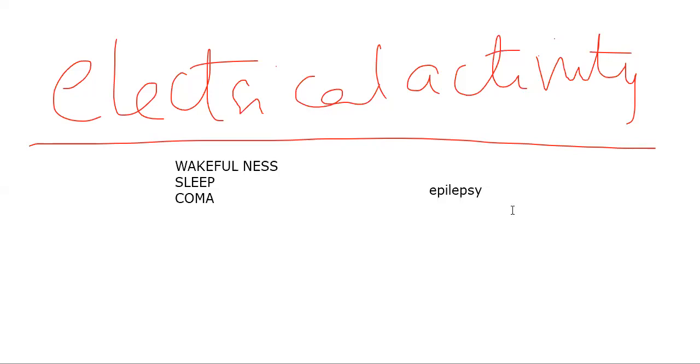So we are not going to learn the complete EEG patterns here, and we are not going to become neurologists. We are just learning the basic activities.